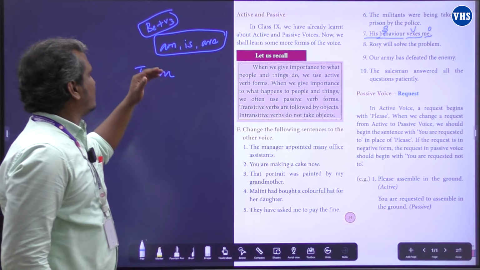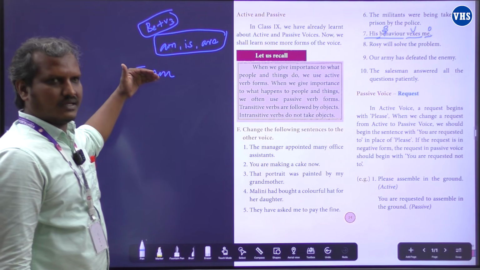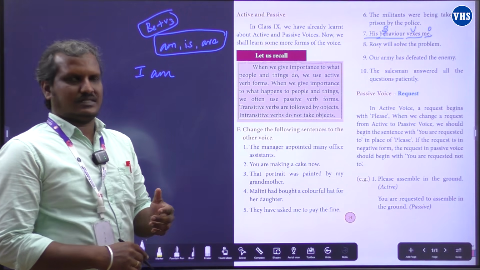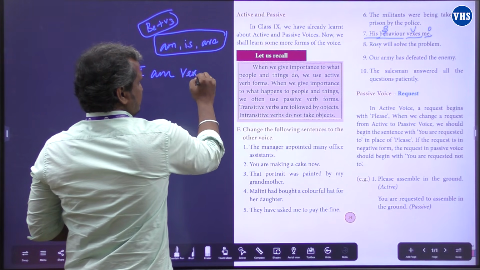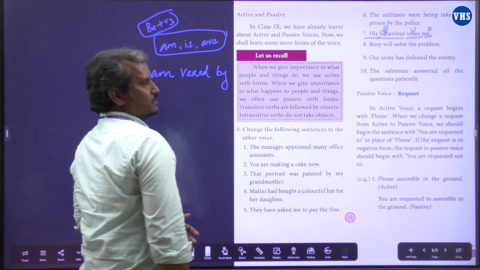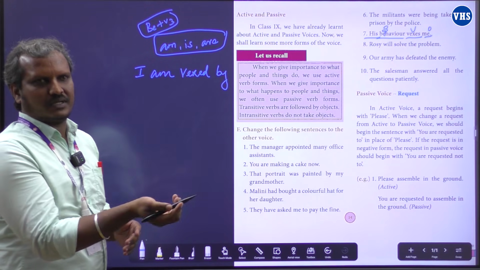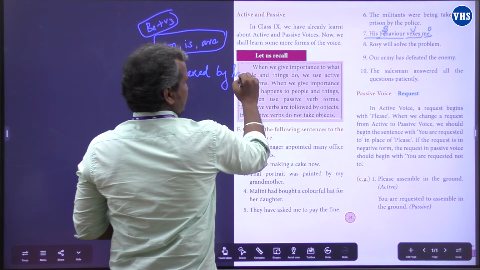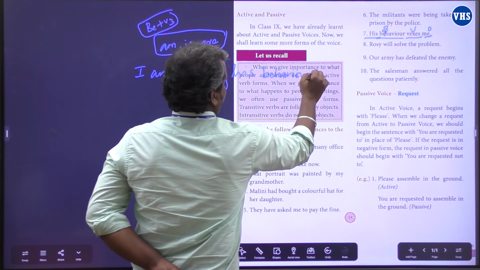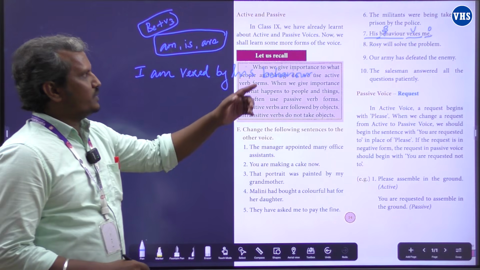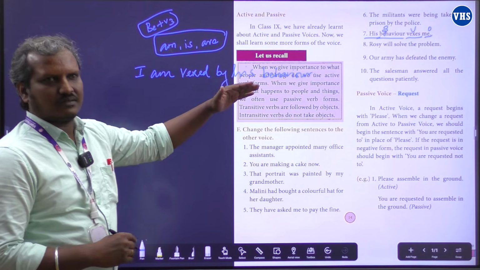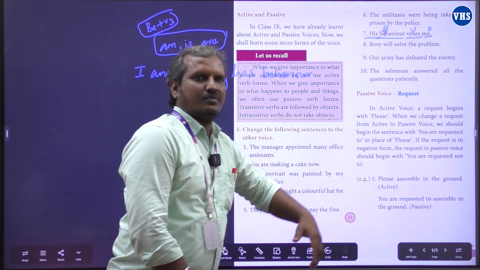Do you remember? Be form verb plus V3 for passive voice. So we got the be form verb I am. And what is an action verb here? Vex. The V3 is vexed. I am vexed by his behavior. We'll have the subject as an object in the passive voice. By his behavior. That's very simple, right? His behavior vexes me. His behavior is a subject, and vexes is a verb, and me is an object.